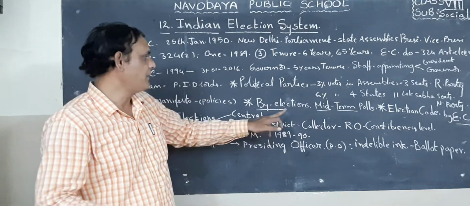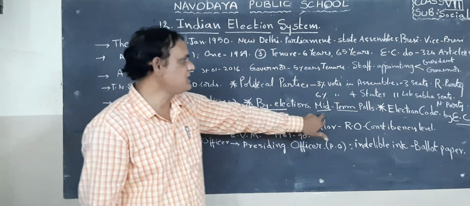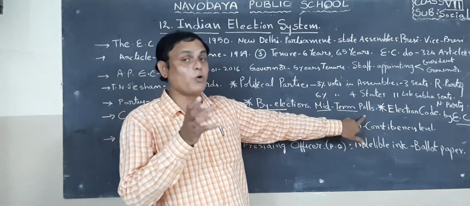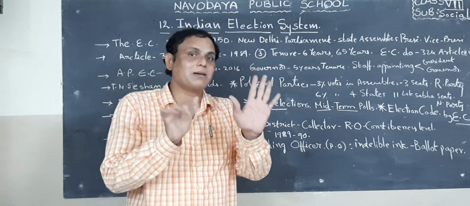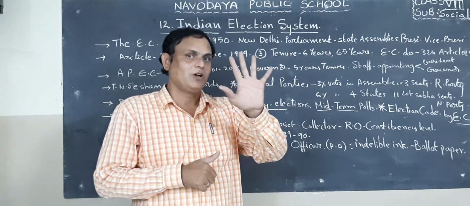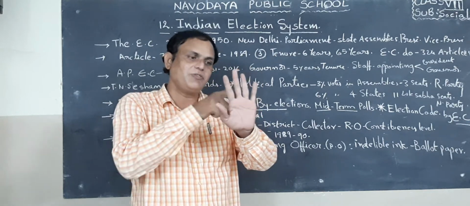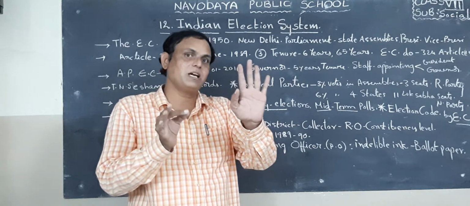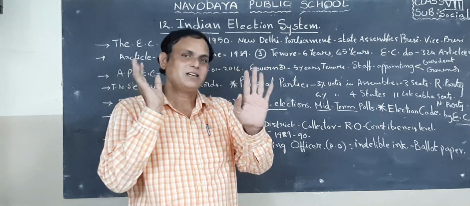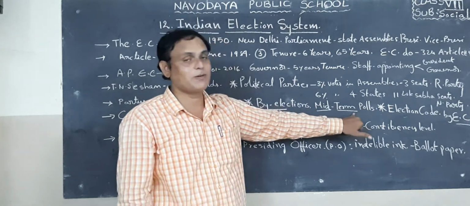That is called a by-election. Next, mid-term polls. The members' term is 5 years. Without completion of these 5 years, if they resign, the election commission again conducts elections. These are called mid-term elections.